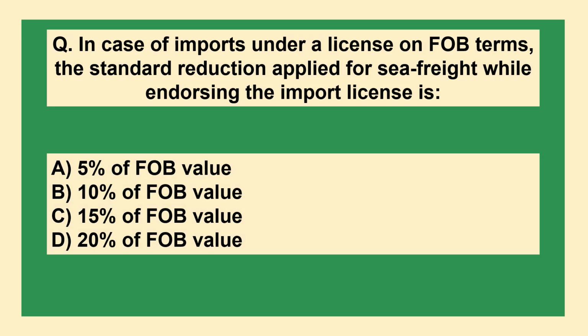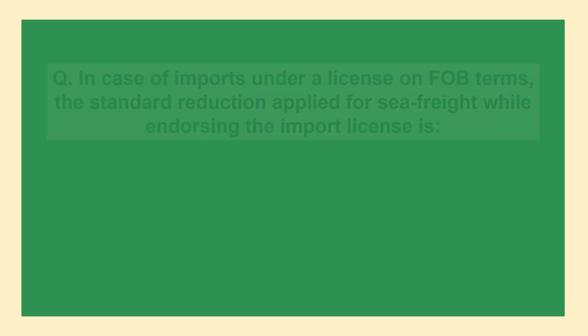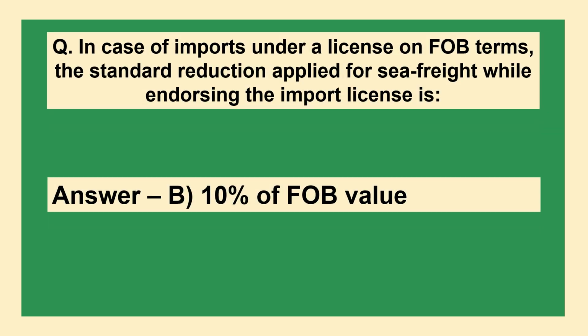The next question is: in case of imports under a license on FOB terms, the standard reduction applied for sea freight while endorsing the import license is option A, 5% of the FOB value. B, 10% of the FOB value. C, 15% of the FOB value. D, 20% of the FOB value. The answer is option B, 10% of the FOB value.